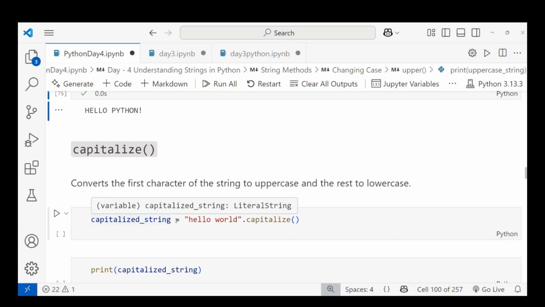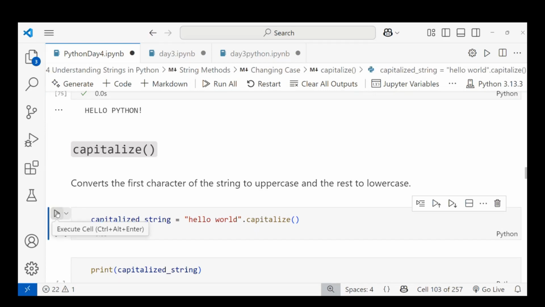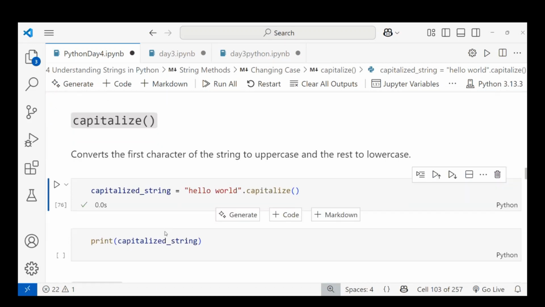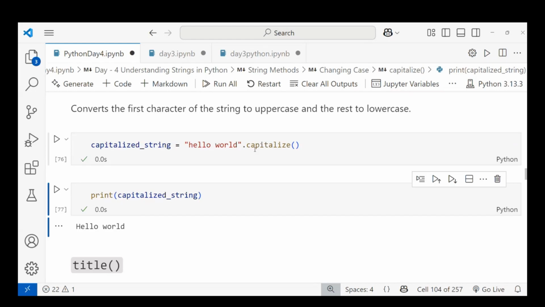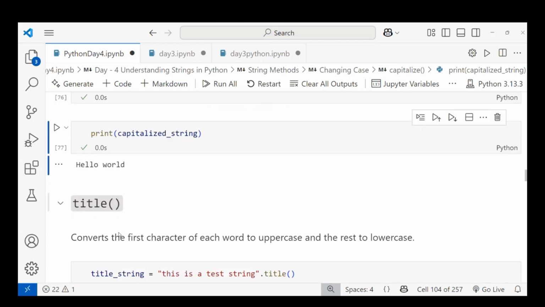Capitalizing the string, and it can be another. I take another variable and I'm storing the value "hello world". I'm using the capitalize method, so this "hello world" is converted: H is converted into uppercase, and W is converted into uppercase W. I'm running this, and you can see this "hello world" is converted into "Hello world". This is called capitalize.